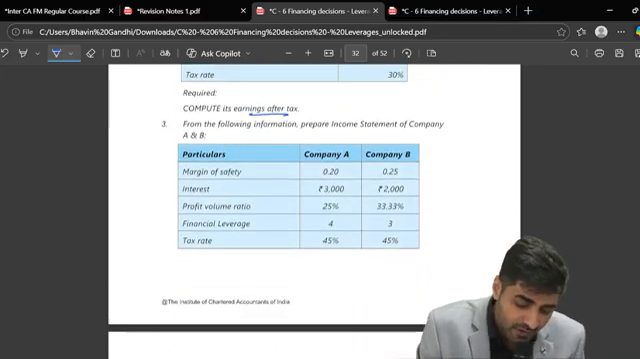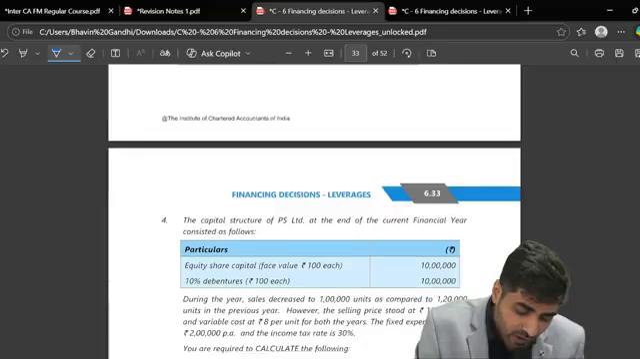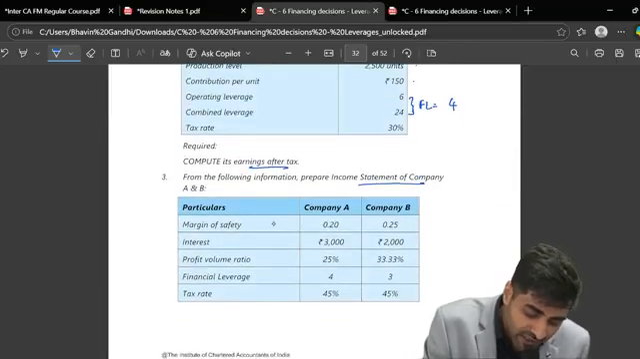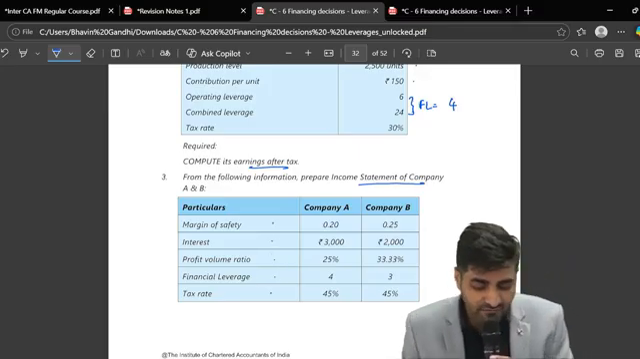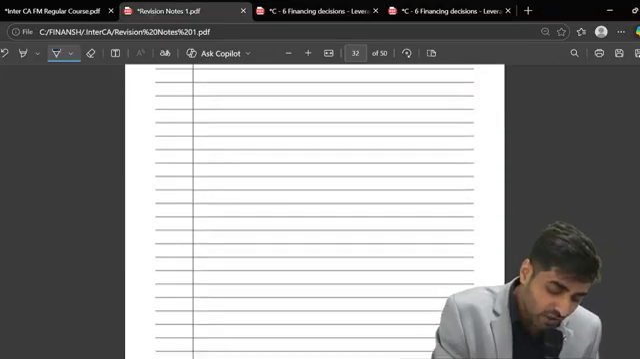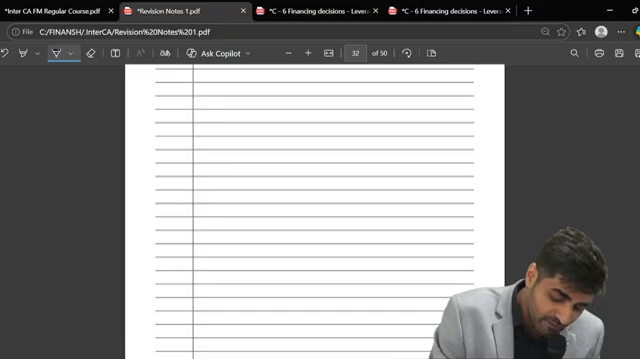Okay. Question number 3. Now in this question also, it's very simple. We are required to prepare income statement. The only thing is we have margin of safety, we have interest, we have profit volume ratio, we have FL, and we have tax rate which is given to you. Now how should we approach this? So I will solve for one particular company, company A. This is practical problem 3.